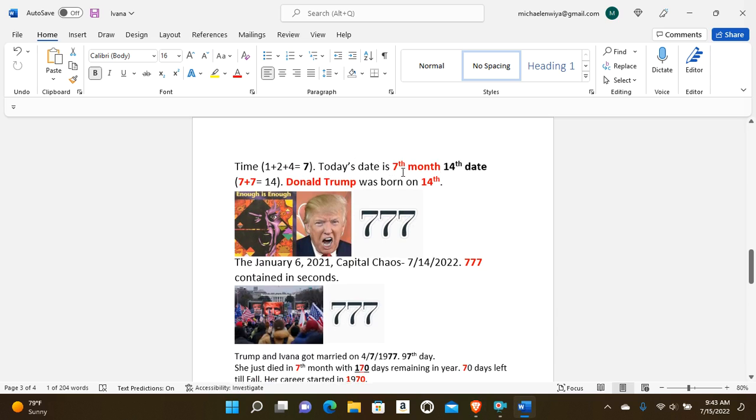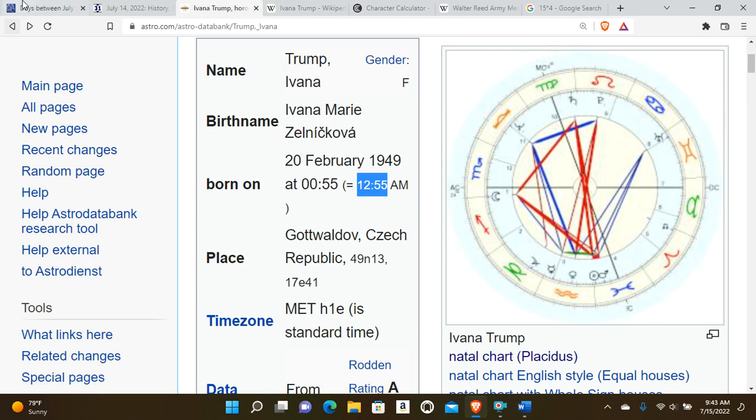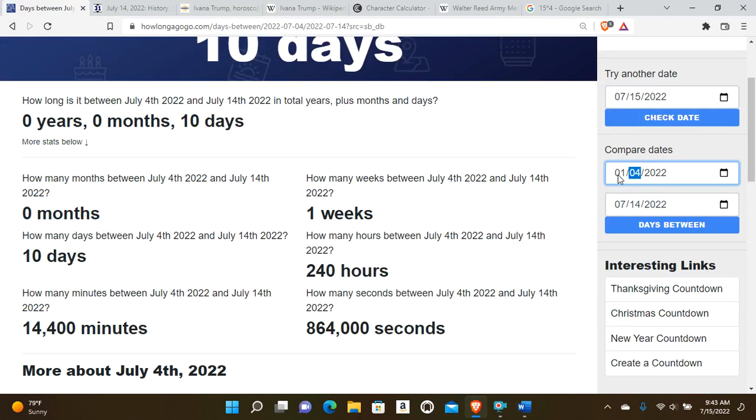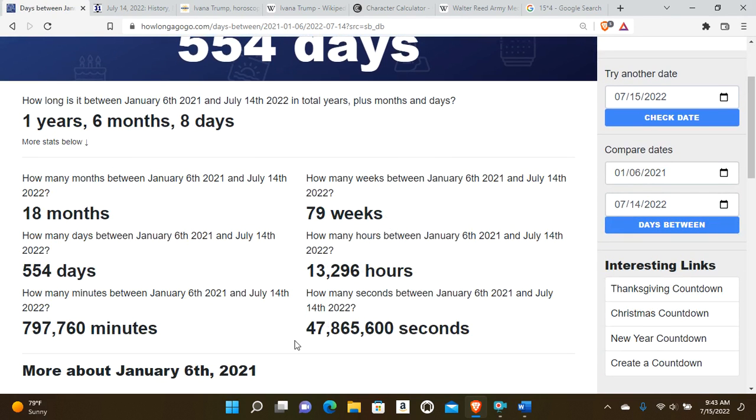So, today's date is the 7th month. It was the 14th date. 7 plus 7 is 14. Donald Trump was born on the 14th. The January 6, 2021 Capitol chaos. Got to mention this because the major thing going on in the news right now are the January 6 hearings. So here's a look at the Capitol chaos to the date of this recent event. Now look at this. 777 is contained in the minutes.